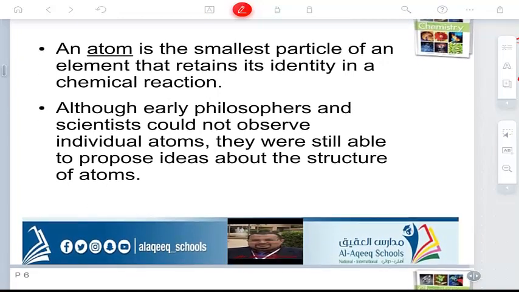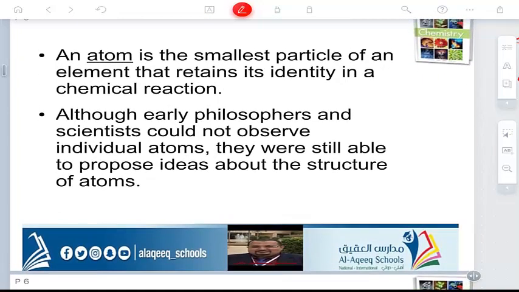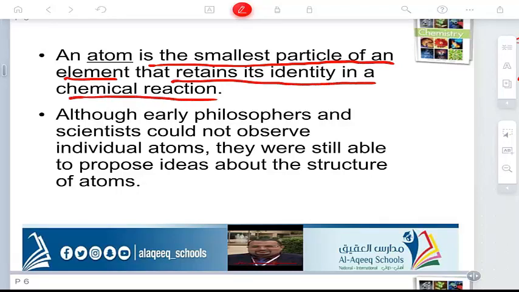What is meant by atom from all of that? Atom is the smallest particle of an element that retains its identity in a chemical reaction. If you divide the substance into smaller and smaller pieces to find the atom, it has the same properties as the whole substance of the same element. This is the meaning of retains its identity in the chemical reaction. It has the same properties.